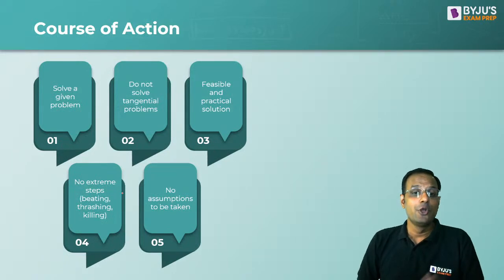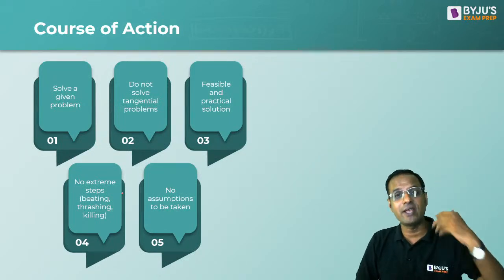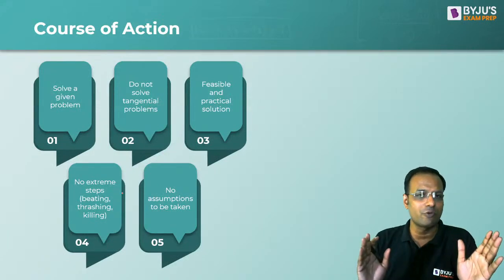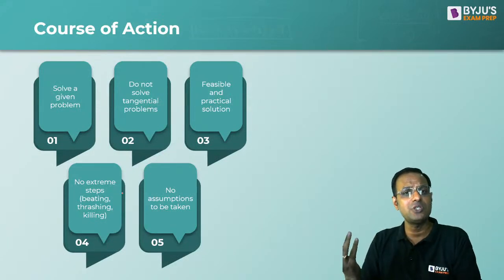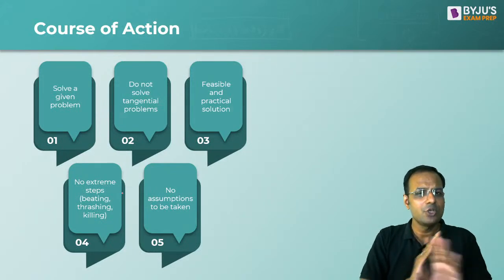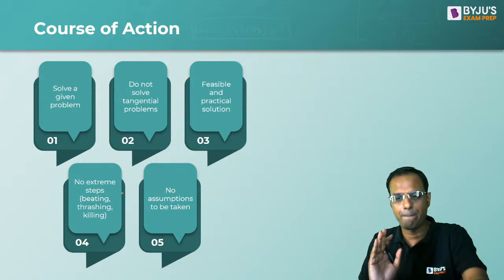And no assumptions should be taken. It must have been like this, this might have been the case, that could have been the case. This will not work. You should not assume anything in course of action. We will be assuming things when we do assumption based questions, but not in course of action. So no assumptions to be taken in this particular question.